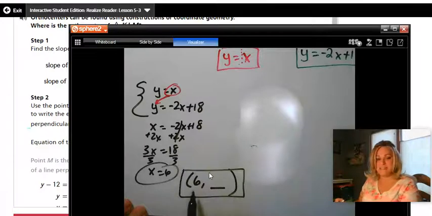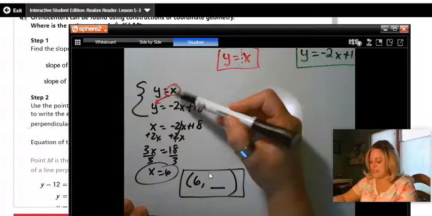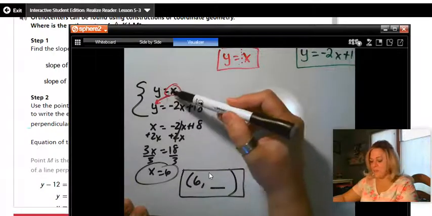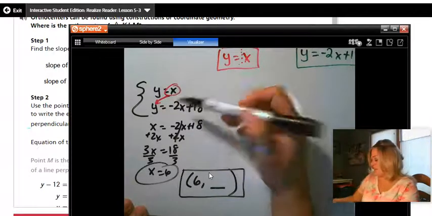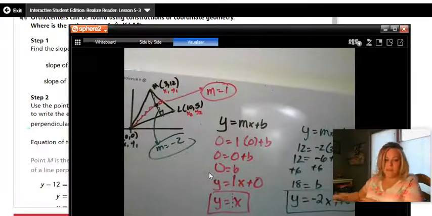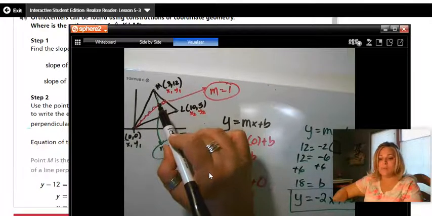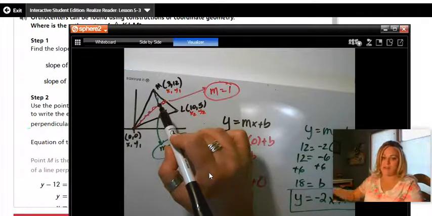So I have to take that 6 and plug it back into one of these equations. Well, it's kind of nice because x equals y. So if I have x as 6, y would be 6. And I've got my actual coordinate. So I go back up here. This point right here, the point of the orthocenter, would be (6, 6) as the ordered pair.